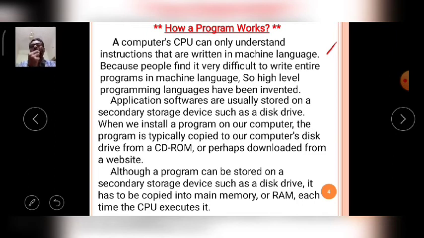So coding in machine level language is very difficult for the programmer. It is a very critical task. So the computer world introduced the high level languages.